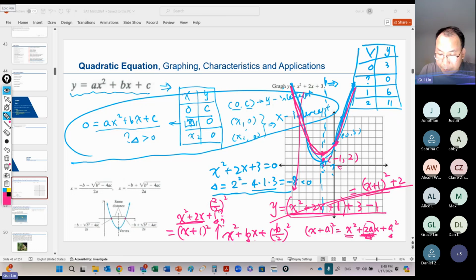And graphing like this, whenever graphing here, always remember what I'm saying: there are always 5 items you need to find out. What are the 5 items? First, we need to find the y-intercept, right? Second, we find the x-intercept. Third, we need to find the symmetric line.